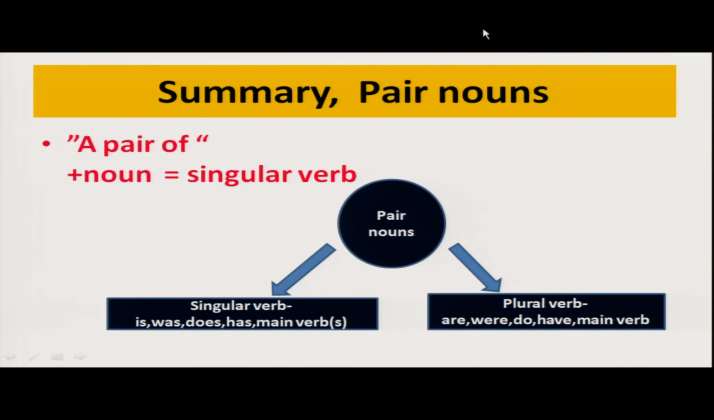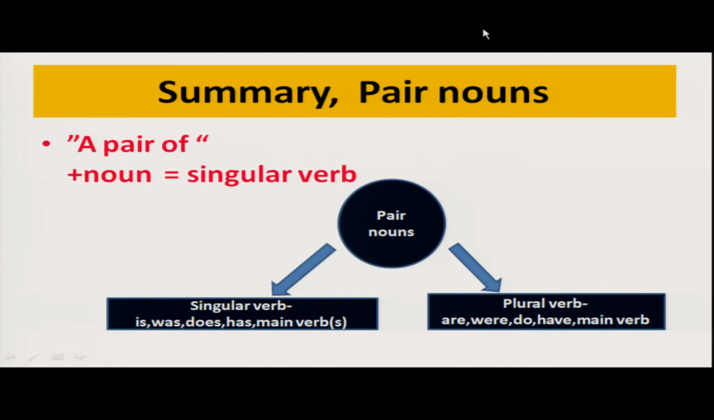Next, in pair nouns, there are two types of verb, that is singular verb and plural verb. In singular verb, is, was, does, has and main verb, we will add s, and in plural verb, are, were, do, have and main verb, we will use only the main verb, we will not add s or es.